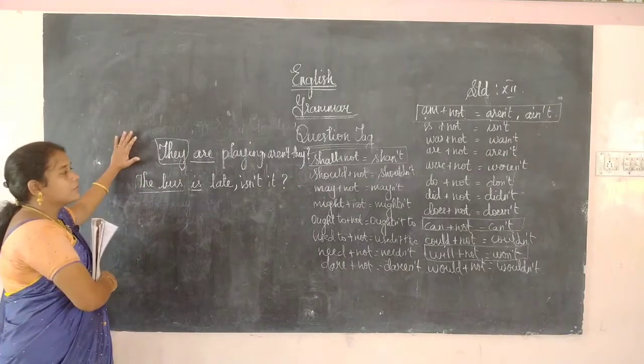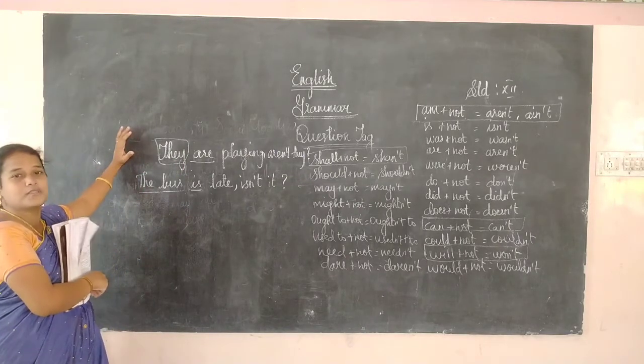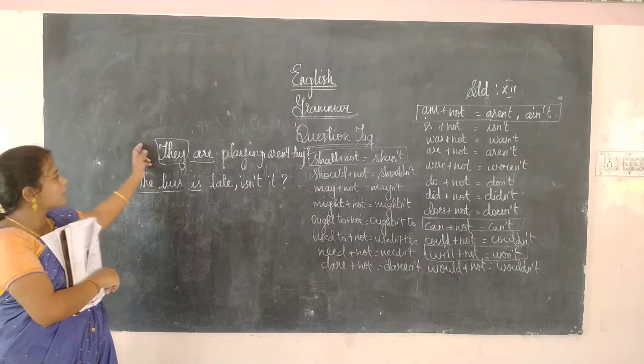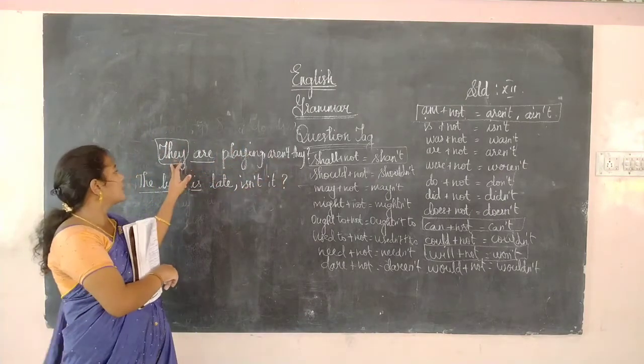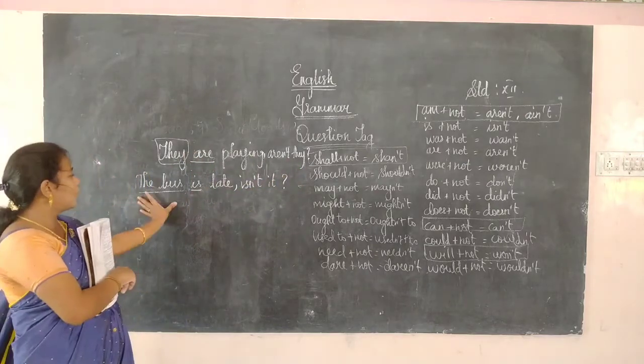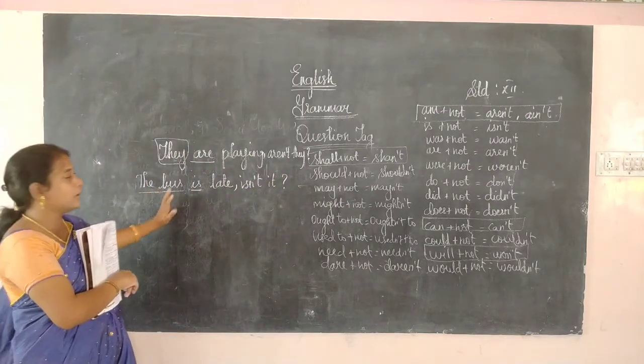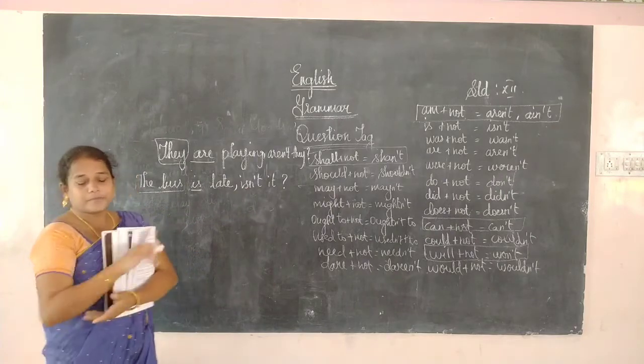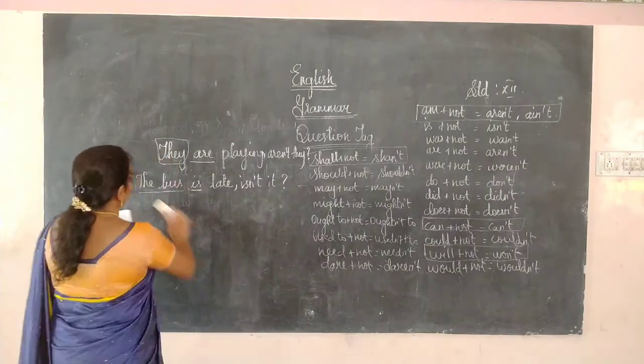This is an example for how to change, how to write the pronoun. Here the pronoun is already there, so directly we are using that. Here there is no pronoun, so we are changing the noun into the pronoun. Okay. Next.